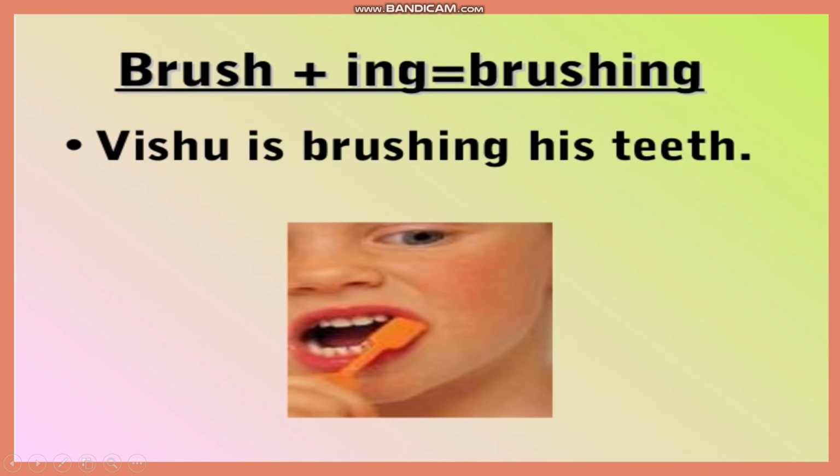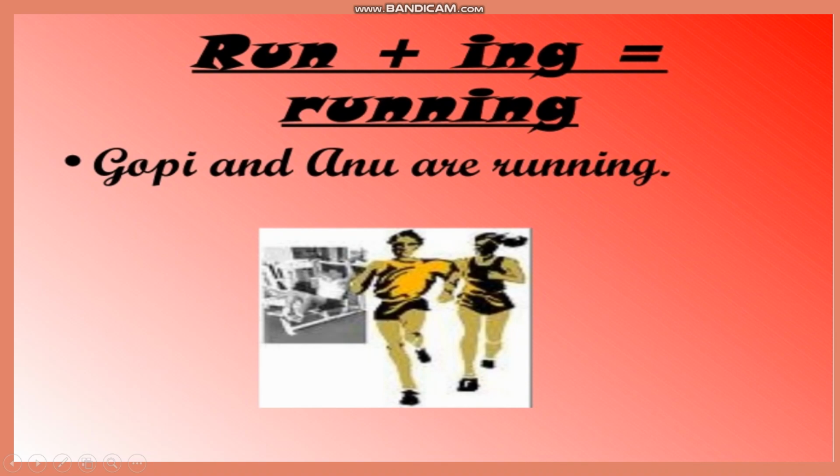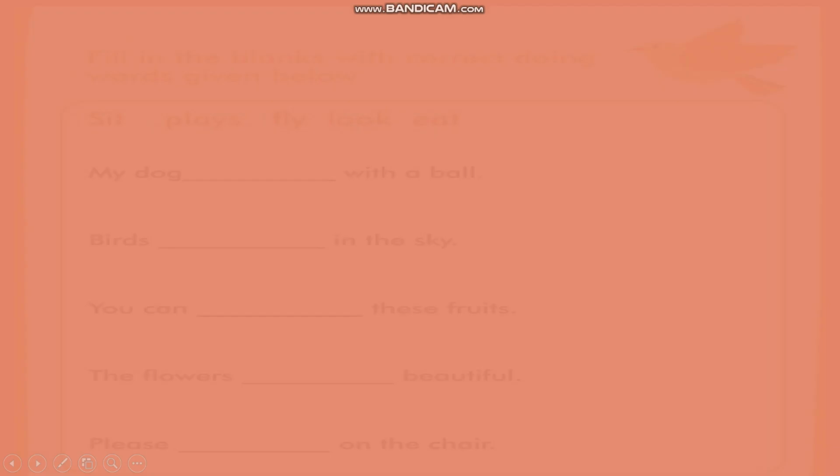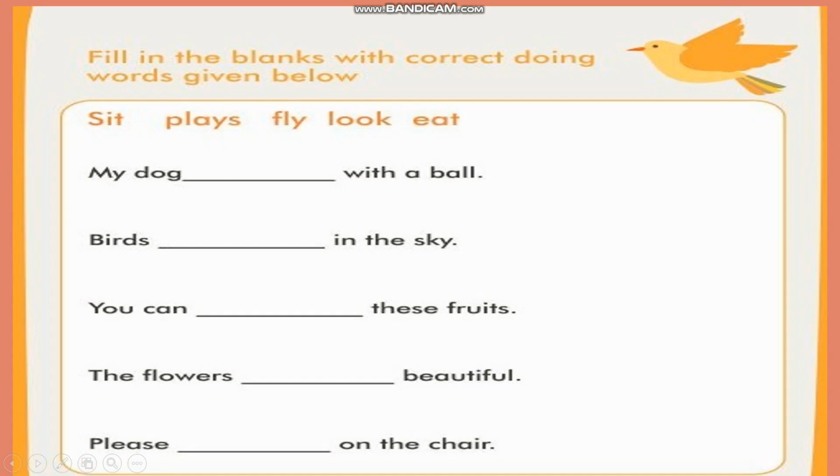So this child is brushing his teeth. So brushing is again the action. Running now. Gopi and Anu are running. So these two are running, so the action which is described here is running. Washing. Mr. Sharma is washing his hand. So you can see here, washing is the verb. Now children, let's do this exercise so that you can understand better how we have to use these words.